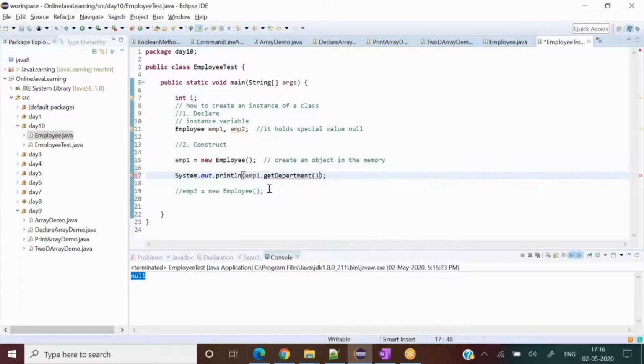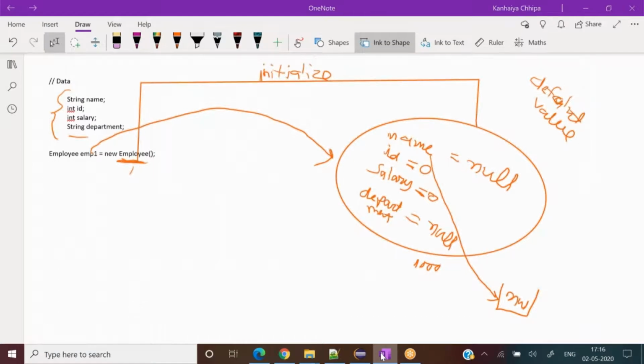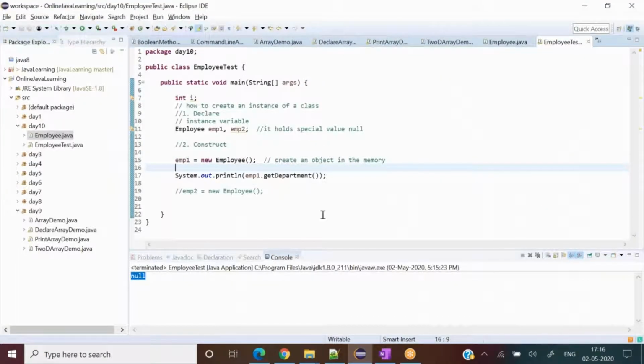Now, what should be the value of getDepartment according to you? What should be the output of line number 17 now, if you follow along with me? Any thought?